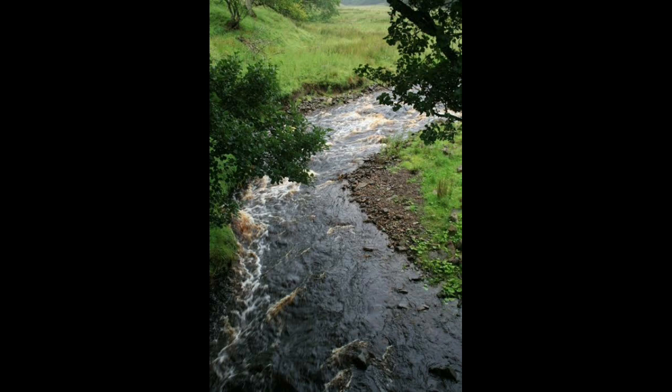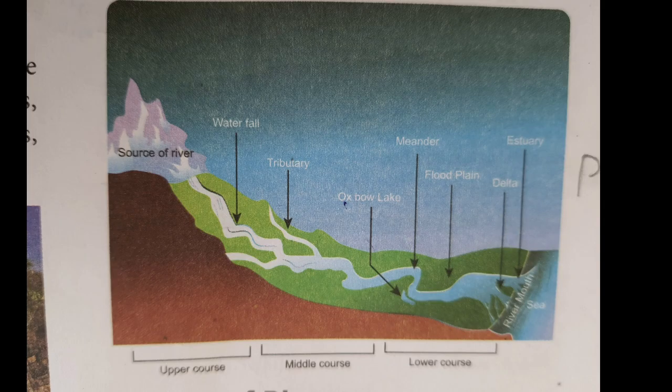Rivers originate on higher landforms like mountains, hills, and plateaus that receive water from various sources like the rain, glaciers, springs, lakes, etc. The place where the river originates is called its source, and where it joins the sea is known as its mouth. Let's see the courses of river. Rivers generally originate from mountains and end in a sea or lake. The whole path that a river flows through is called its course.